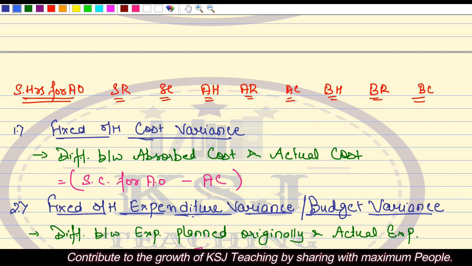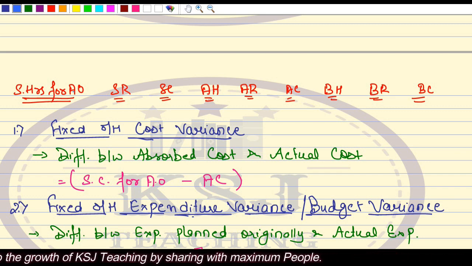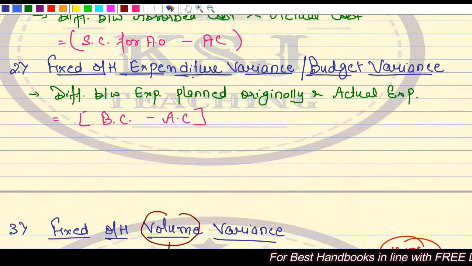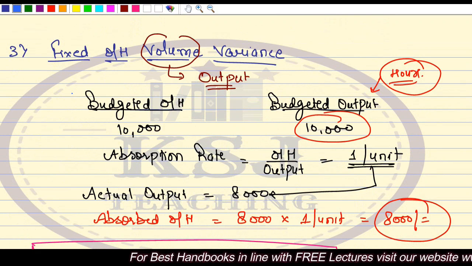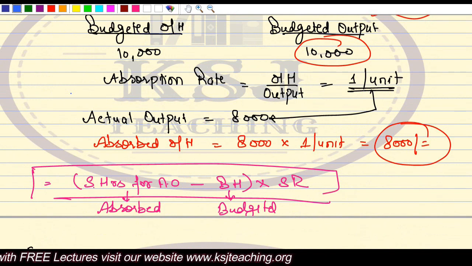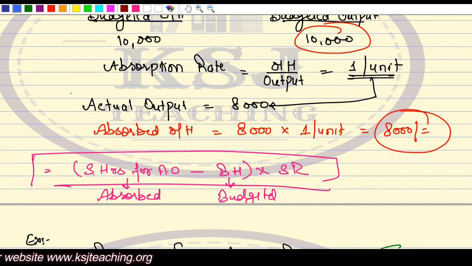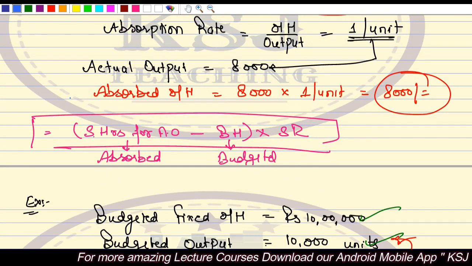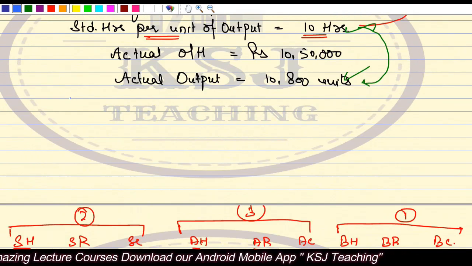So in the last lecture, we discussed three variances: the fixed overhead cost variance, that is standard cost for actual output minus actual cost; then the expenditure variance, that shows what we originally planned for minus what the actual cost was; then the volume variance. Volume variance means we are talking about the output, right? So standard hours for actual output minus the budgeted hours, what we actually planned for, multiplied by the standard rate. So this example we solved.